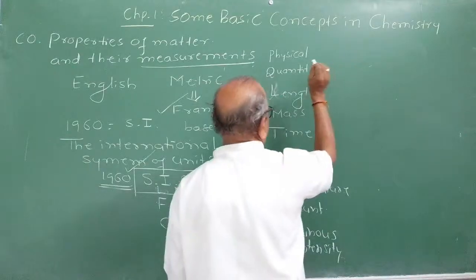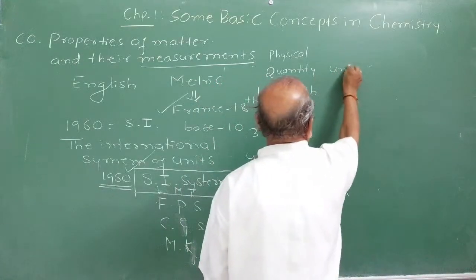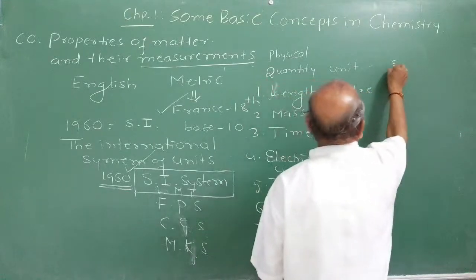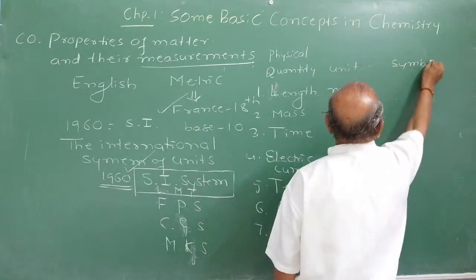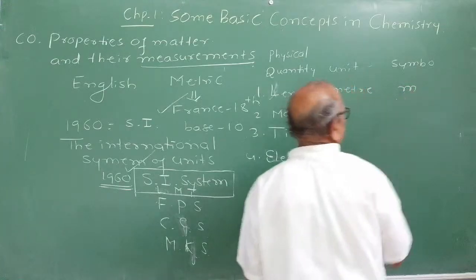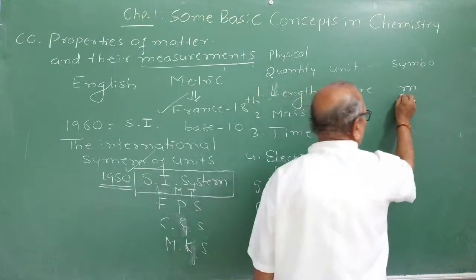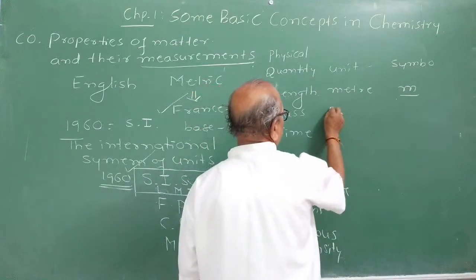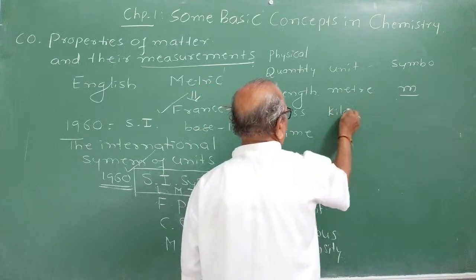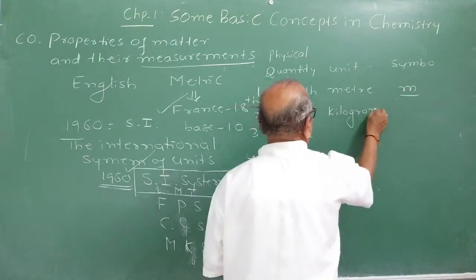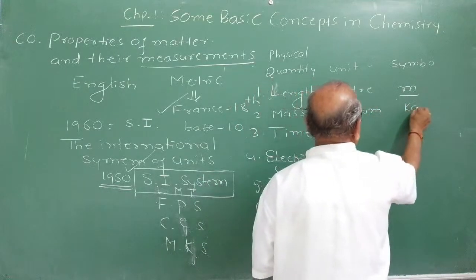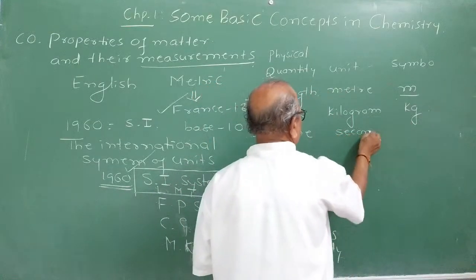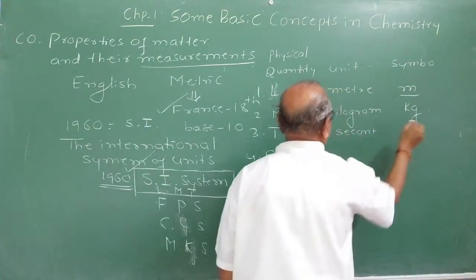To measure length, the unit used is meter. The SI symbol used is small m. Only m you have to write for meter. Then mass is kilogram, written as kg. Time is second, and its symbol is s.